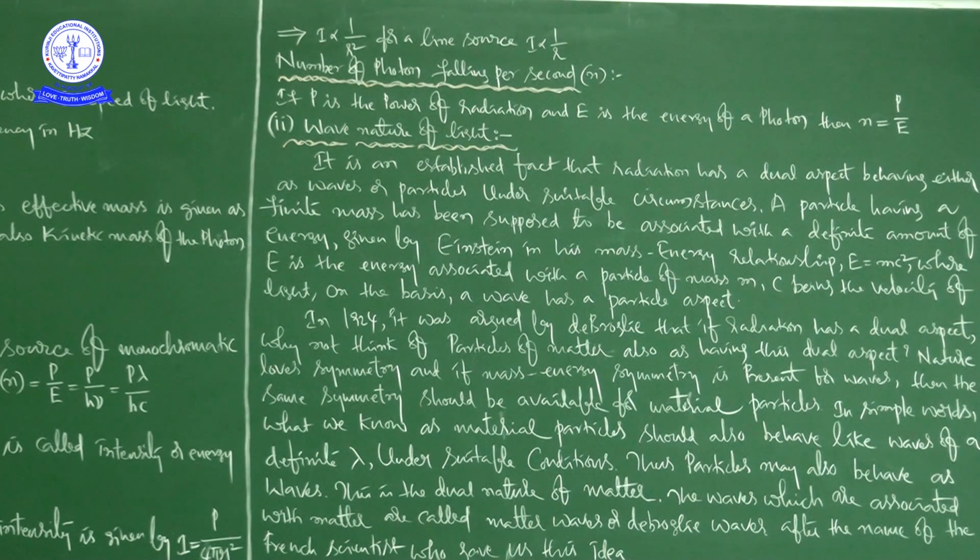So that's what we covered in this class. We discussed the particle nature of light and important definitions: energy, mass, momentum, number of emitted photons, intensity of light. All this belongs to the particle nature of light. Afterwards we discussed the wave nature of light. Thank you. We will continue in the next class.